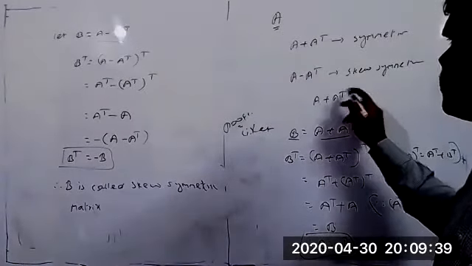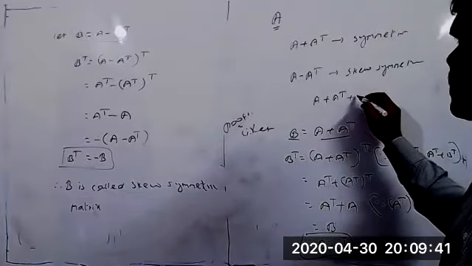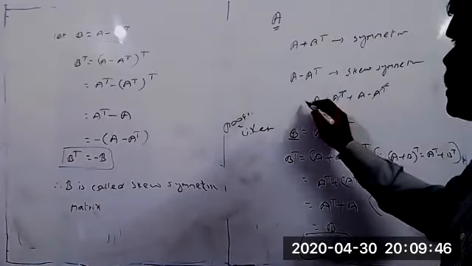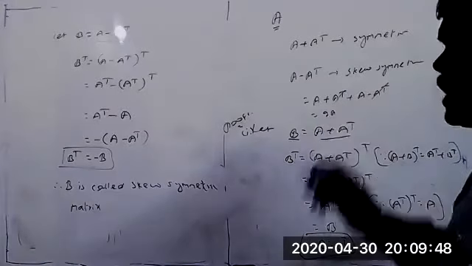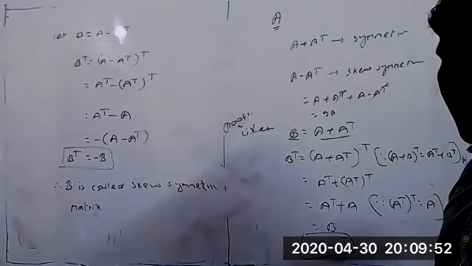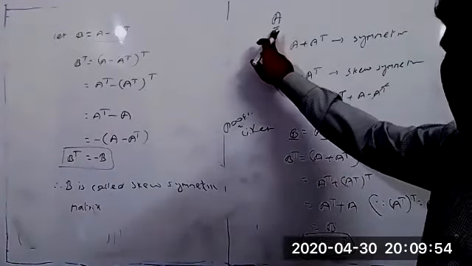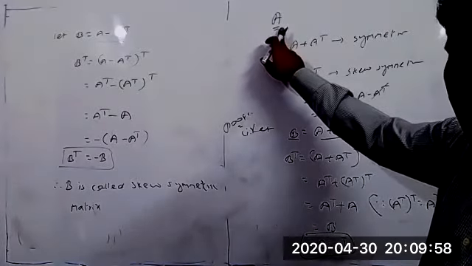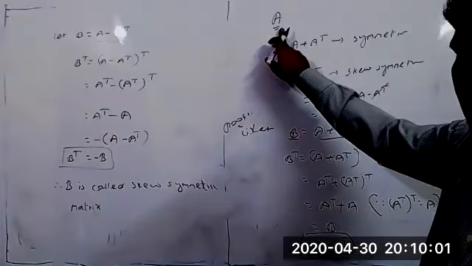We are adding both of them: A plus A transpose plus A minus A transpose. The A transpose terms cancel, and we get 2A. But according to the statement, any square matrix means we should get A itself.